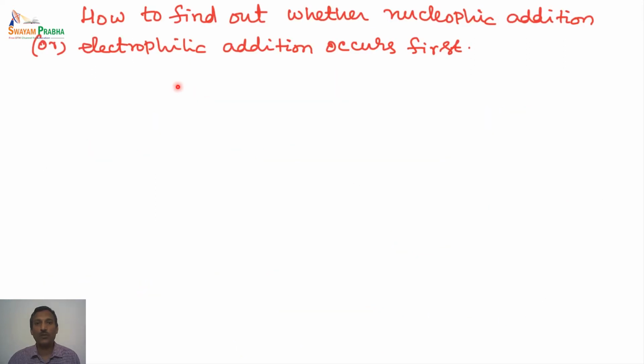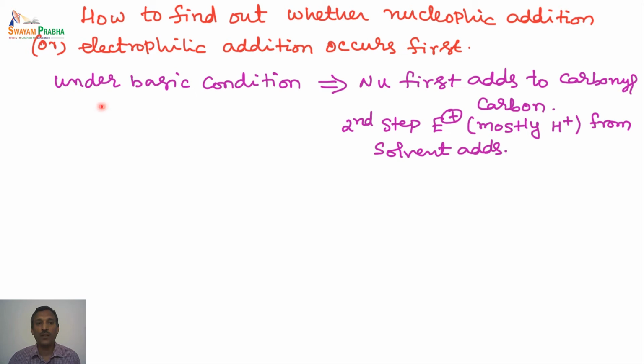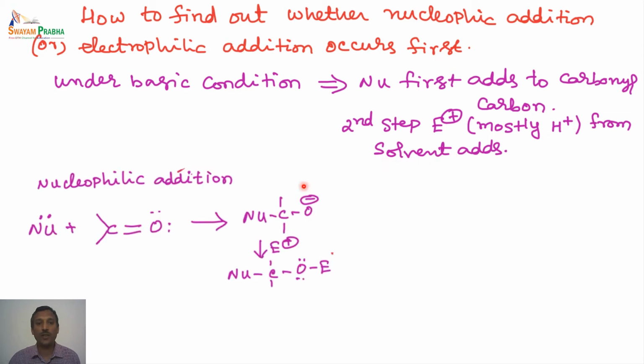Now the next question we have is, how do we find out whether the nucleophilic addition will occur first or the electrophilic addition will occur first? This is a big question we have to answer. To answer this, we can say that under basic condition, the nucleophile first adds to the carbonyl carbon. In the second step, the electrophile, mostly the proton from the solvent, adds. So we can write like this.